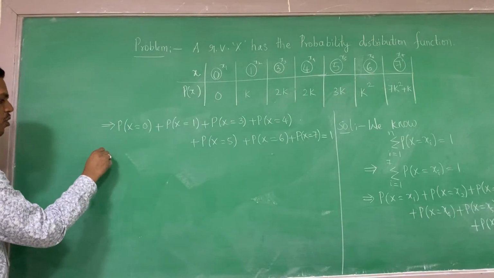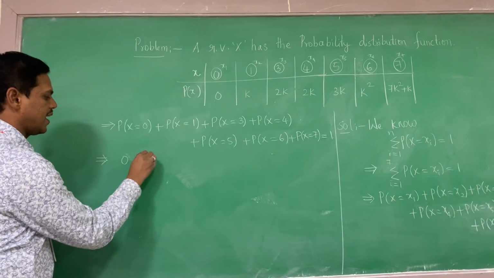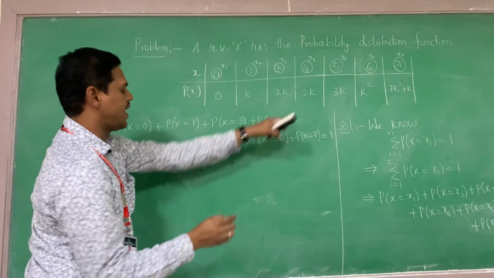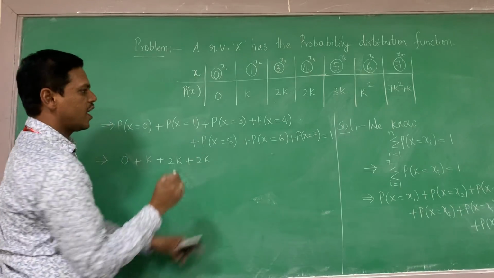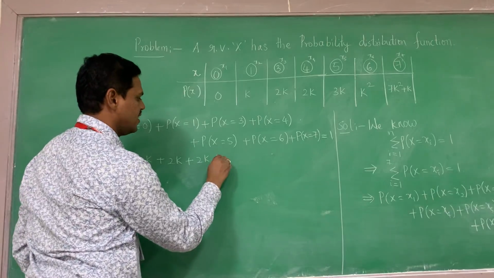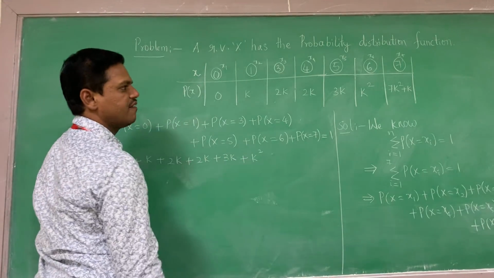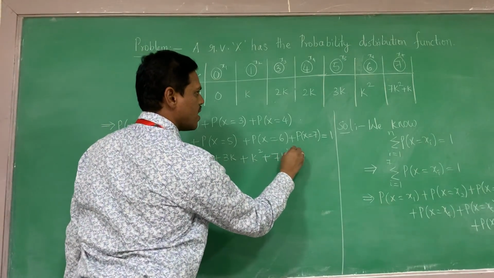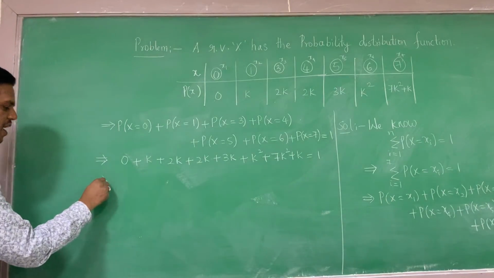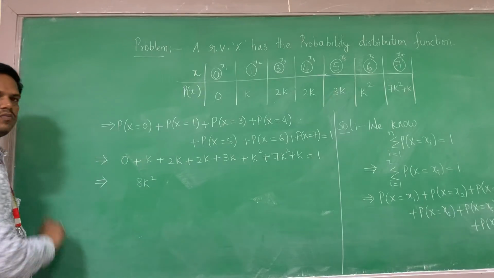Now the corresponding probabilities: the first one is 0, plus k. Next one is 2k. Another one is 2k. For X equals 4 it is 2k. For X equals 5 it is 3k. For X equals 6 it is k square. For X equals 7 it is 7k square plus k. It equals 1. Now when you add all this, it becomes 7k square plus k square, that is 8k square.